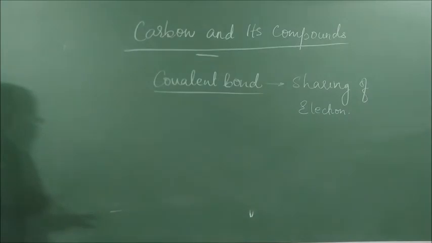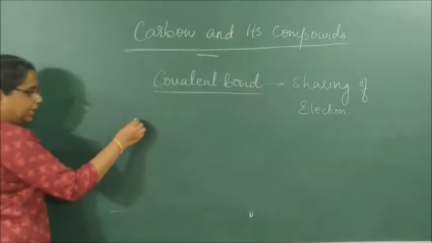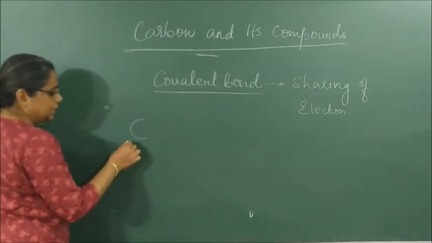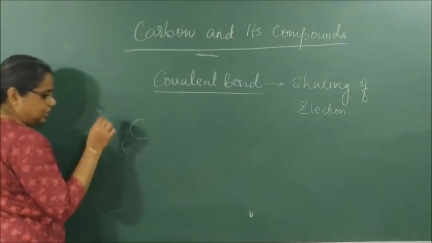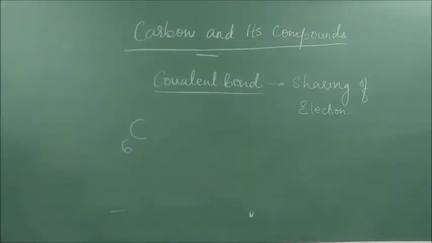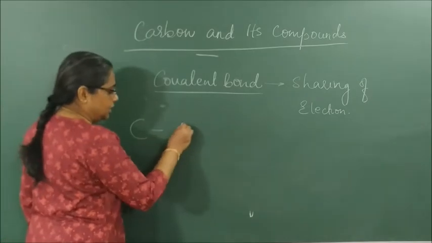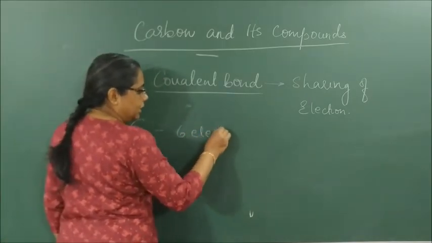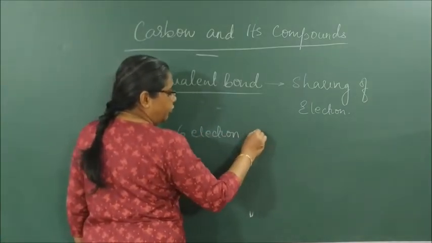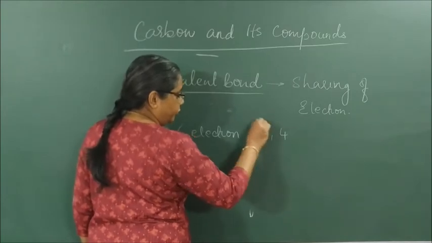We have only studied either to give or to take. So let us understand. If I take carbon, which has how many electrons? 6 electrons. Atomic number is 6, meaning carbon has 6 electrons. How are the electrons present? In the form of 2 and 4.